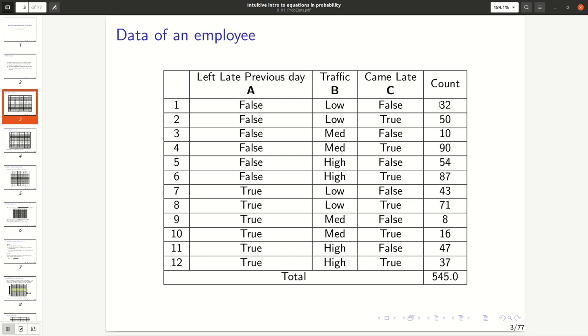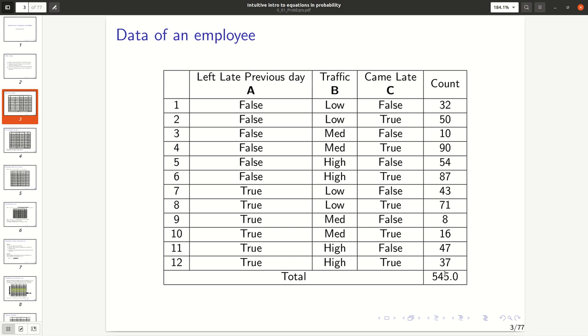Similarly, the rest of the rows provide counts for different values of variables A, B and C. The last row sums up all the recorded instances, which is 545. So this table is based on employee check-in and check-out logs of 545 days. It jointly expresses the frequency at which these three variables take certain values.